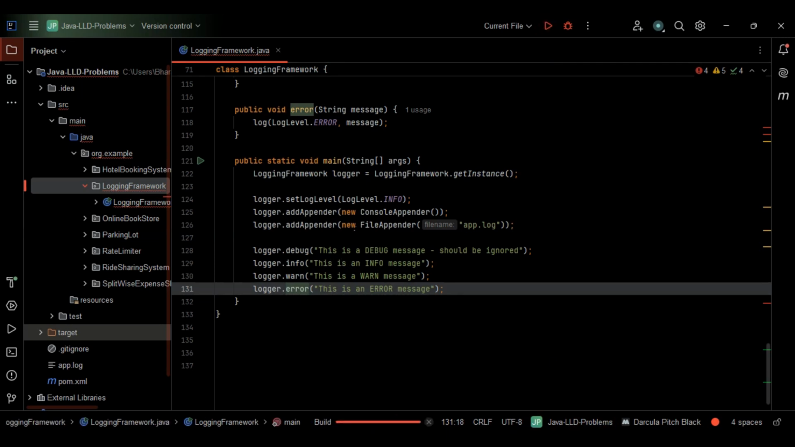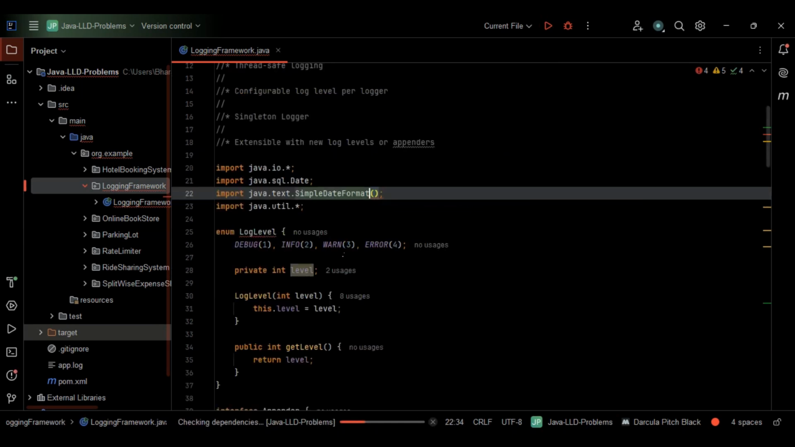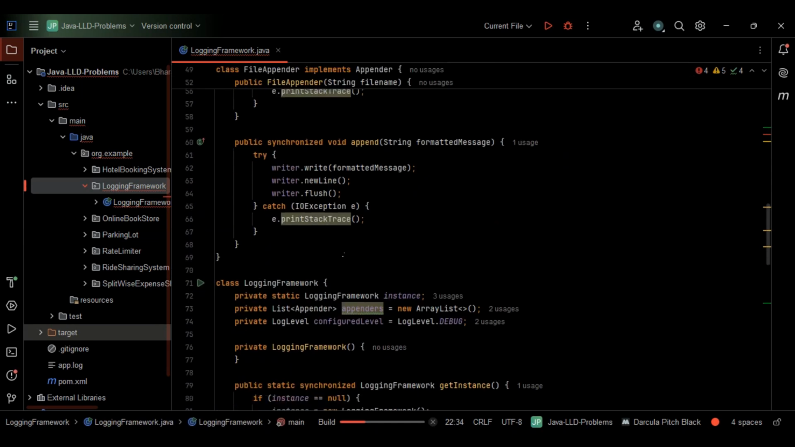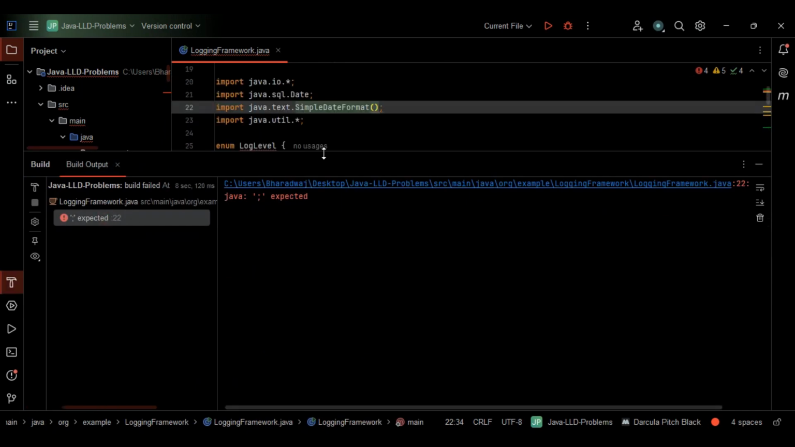Let's run the code and see whether this works or not. I hope this works. What? Line number 22. We have made use of SimpleDateFormat, right? Why have I made use of parenthesis here? Parenthesis is not required in this case. Let me run this again.